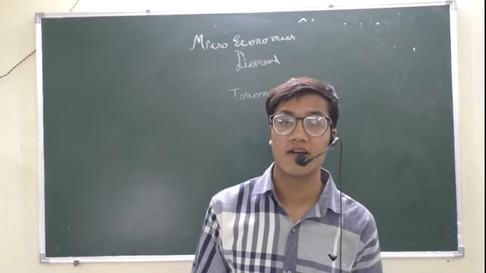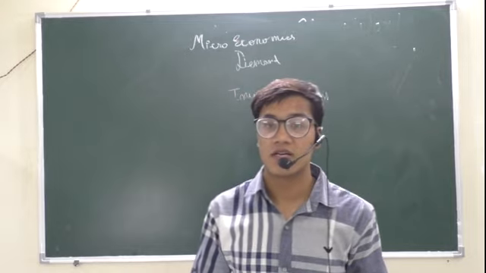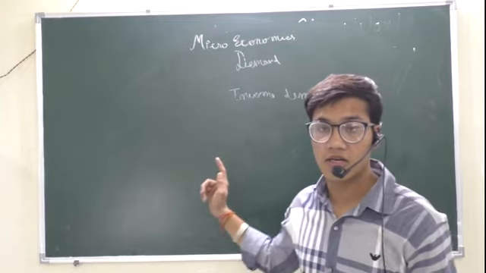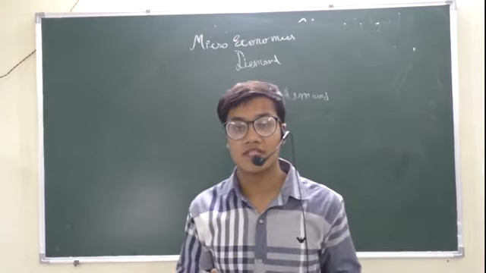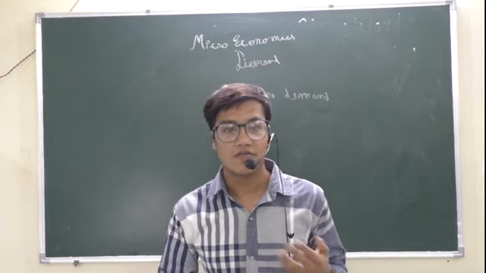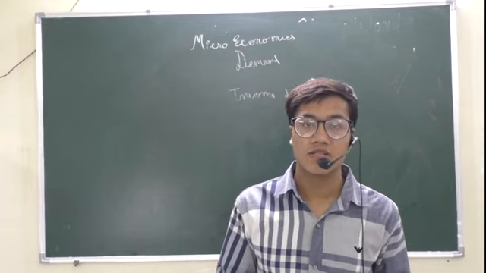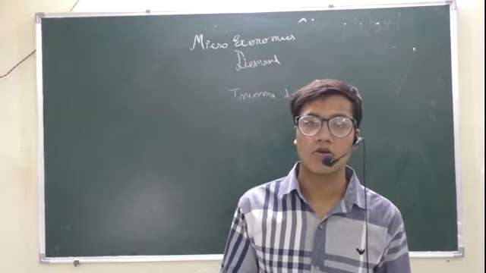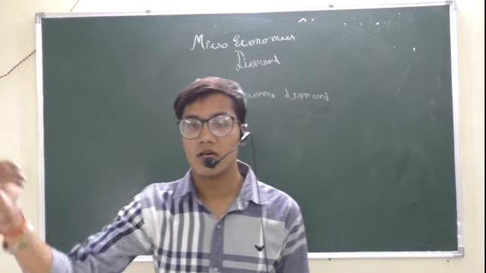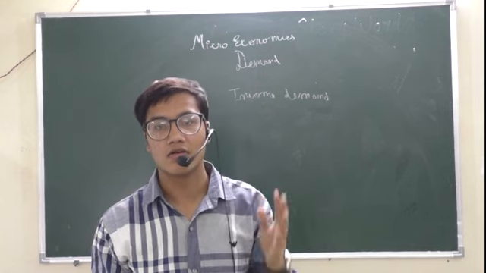There are various factors on which demand depends. So what are they? Firstly, demand depends on income, the amount of income that we spend. For example, if my income is 20,000 or 25,000, we can purchase normal goods. We can't make high purchases like diamonds or go to 5-star hotels. Demand will be limited.